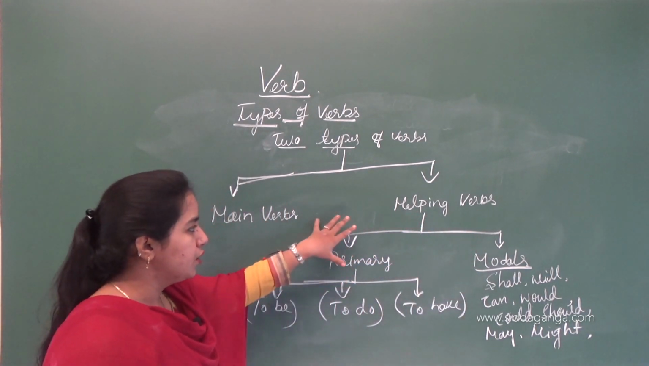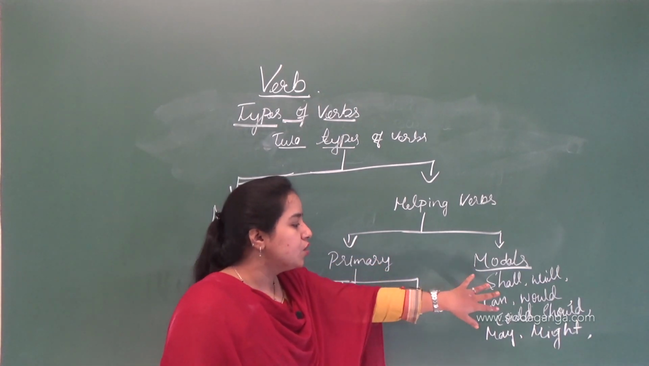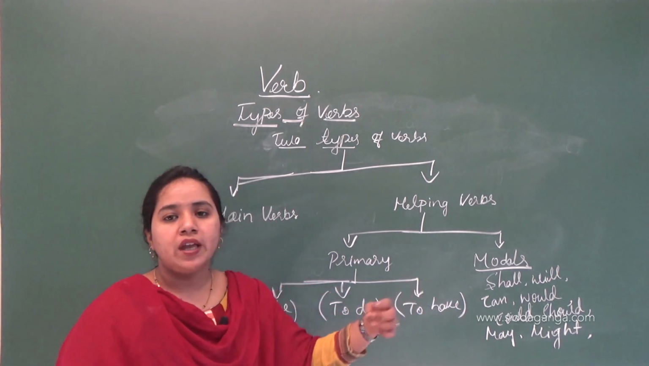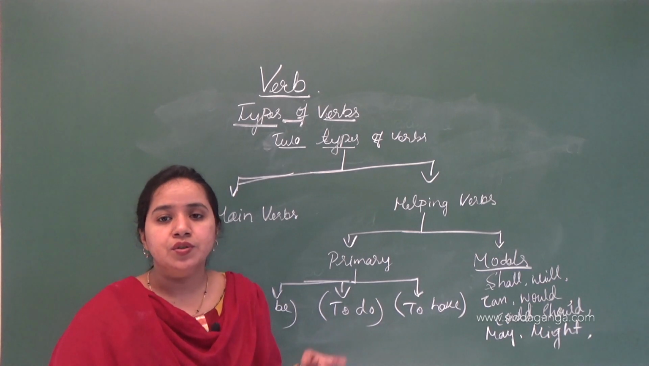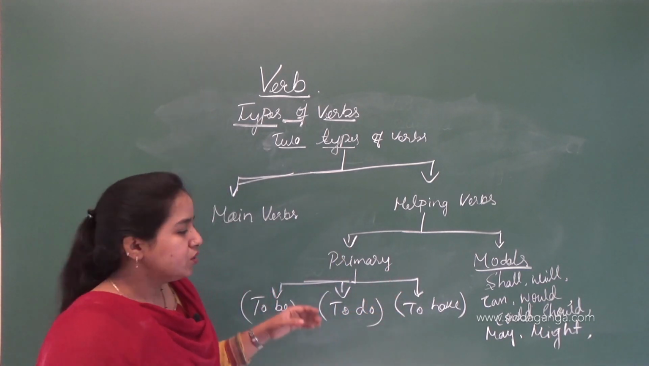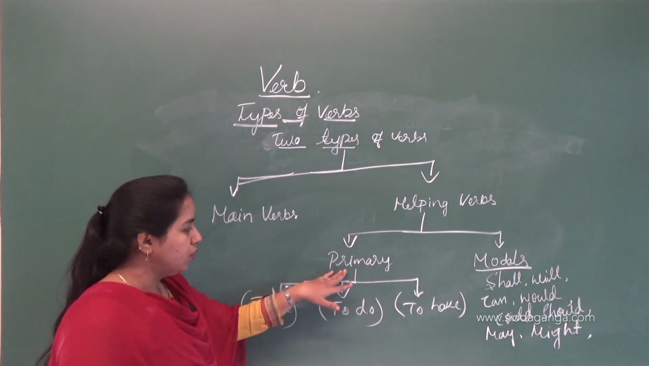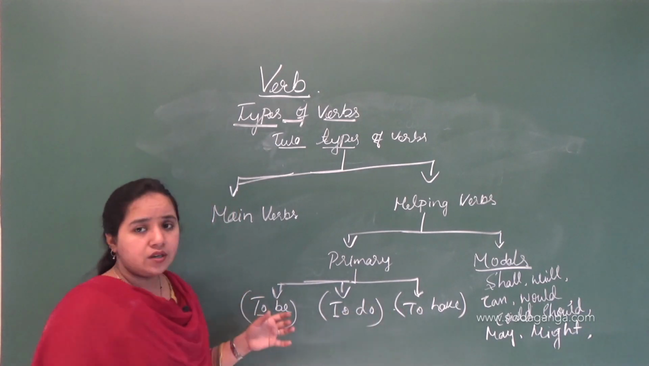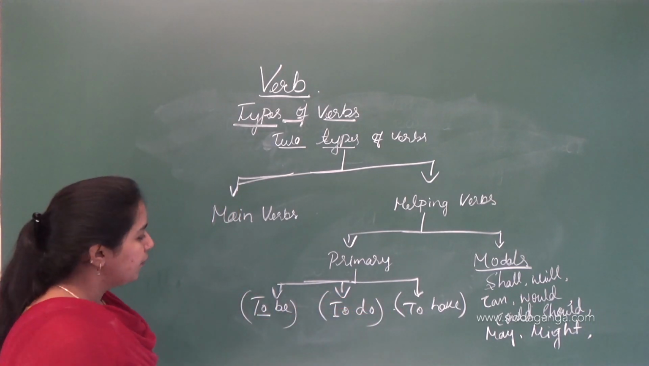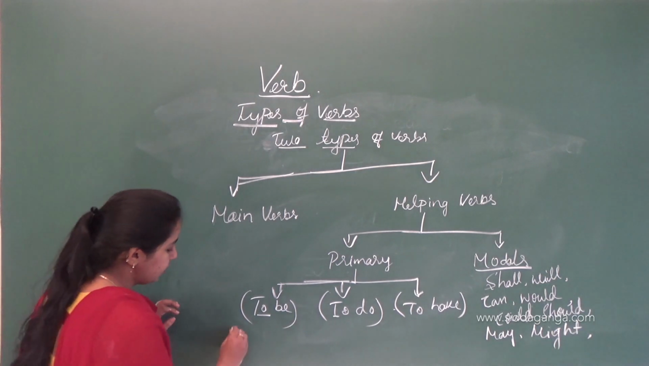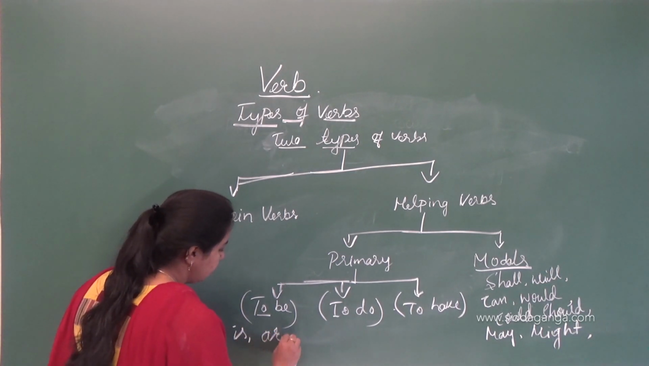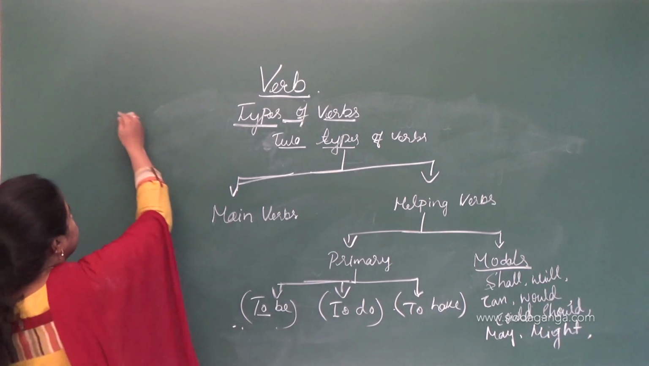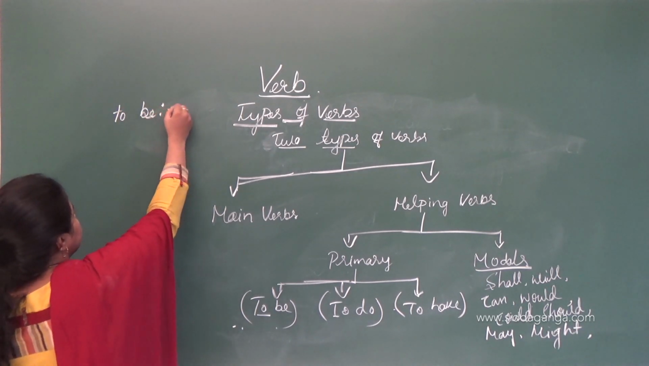So helping verb is divided into two, that is primary verbs and modals. Modals are shall, will, can, would, could, should, may, might, must, ought to, dare to, used to. So these are called helping verbs. When we look over the primary verbs, we have to be, to do, and to have. So what is this to be, to do, and to have? Let's see here. I'm writing up here, so don't get confused.